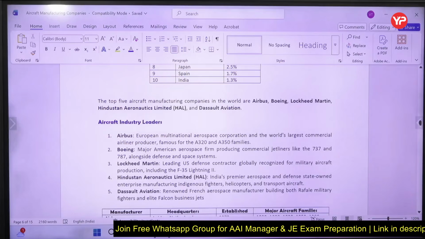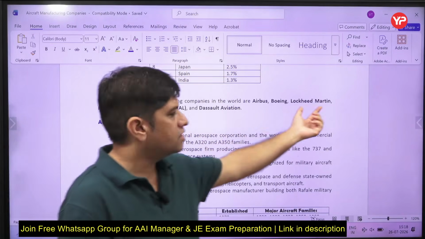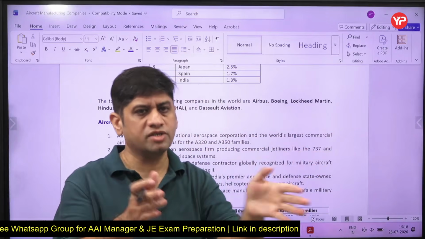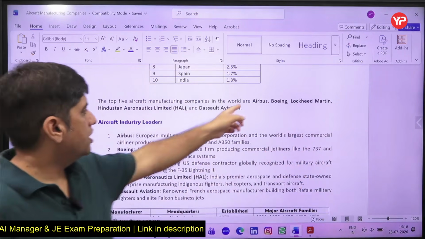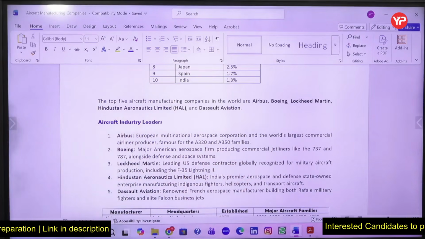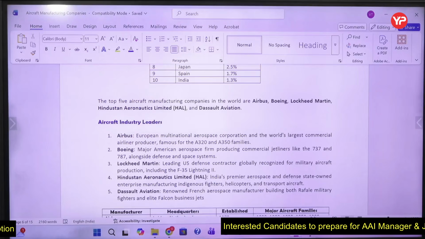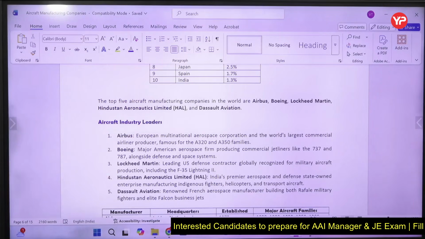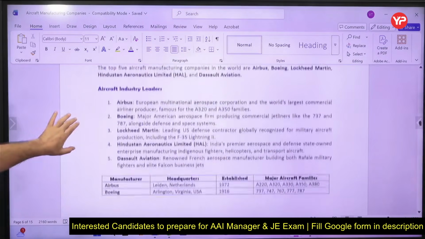Top 5 aircraft manufacturing companies: Airbus, Boeing, Lockheed Martin. When we say Lockheed Martin, not only commercial but commercial plus military. Lockheed Martin, world number one military. Airbus, world number one overall, for civilian aircraft. So it is very important to see that Hindustan Aeronautics Limited is also among the top 5 now.